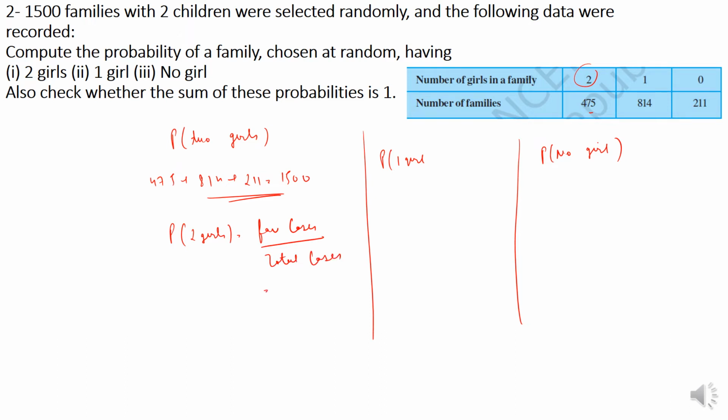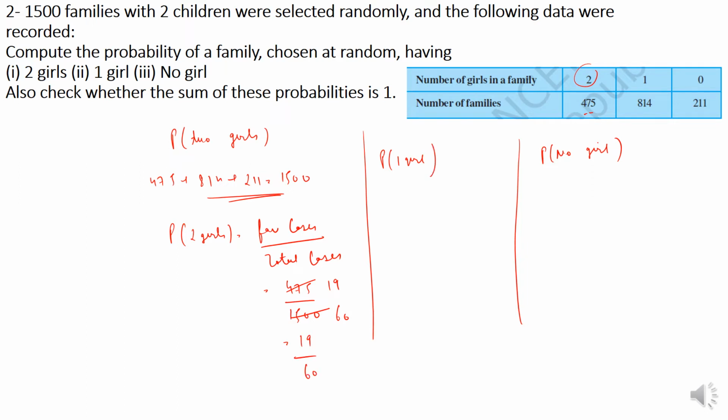Favorable cases for 2 girls is 475, by 1500. If you divide 475 by 25, it comes 19, and 1500 divided by 25 is 60. So the answer to this is 19 by 60.